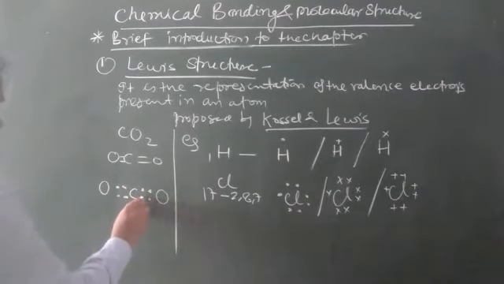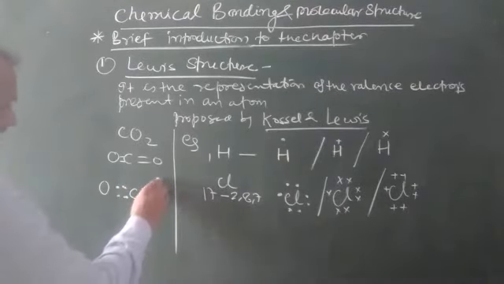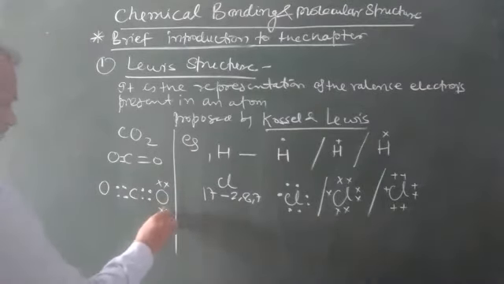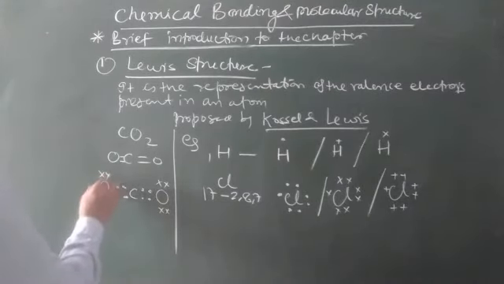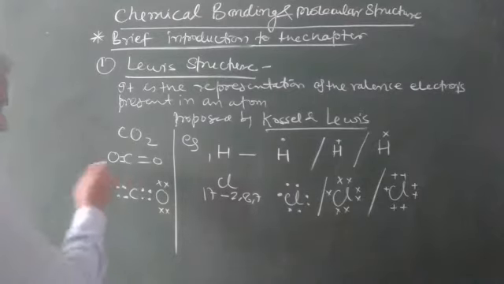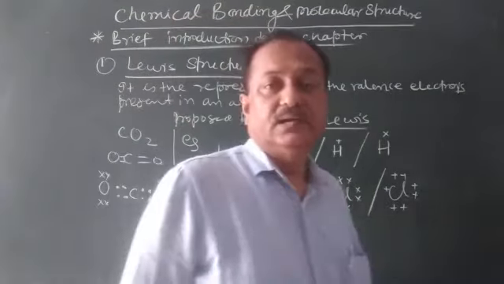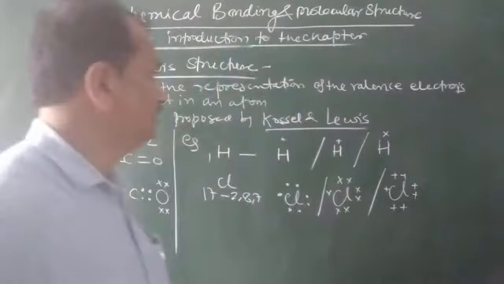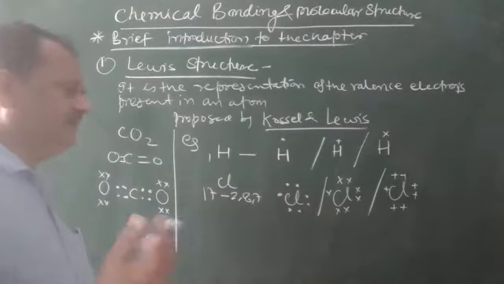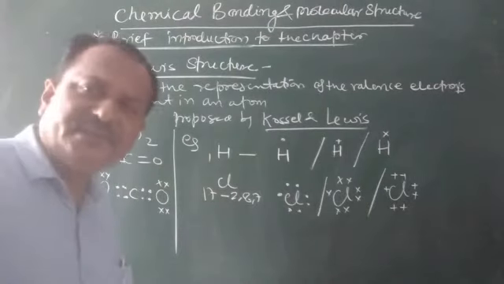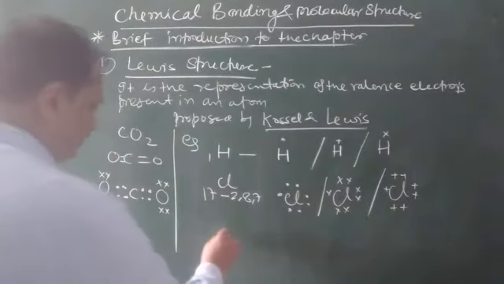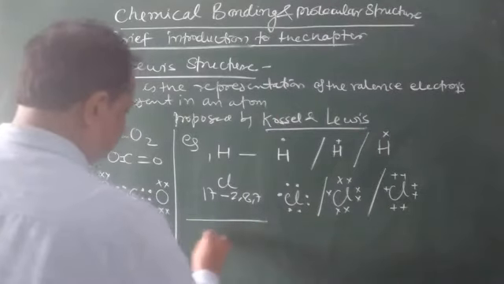These are the bonded electrons, and these are the non-bonded electrons. We will see more later on. So this is all about the Lewis structure. We can do it in different cases as well, like one more example, CH4.